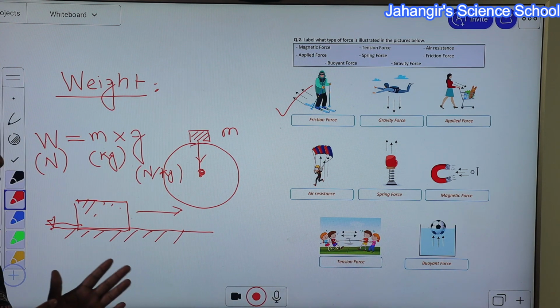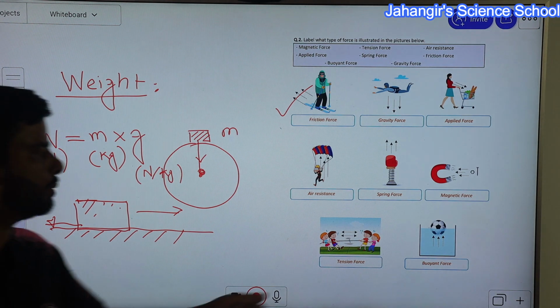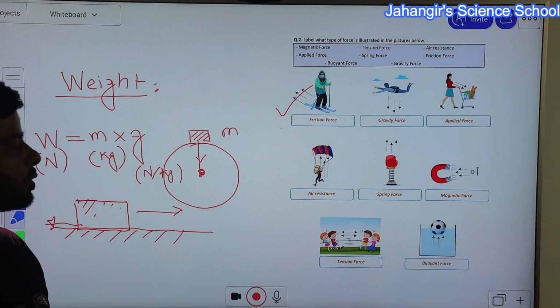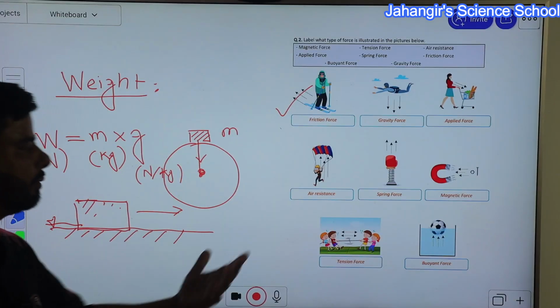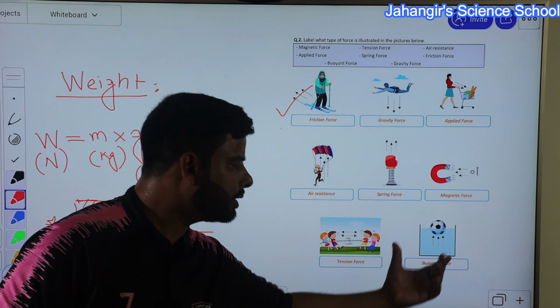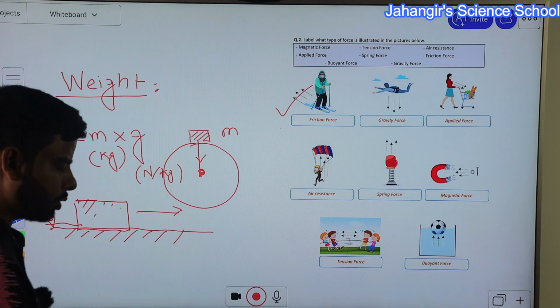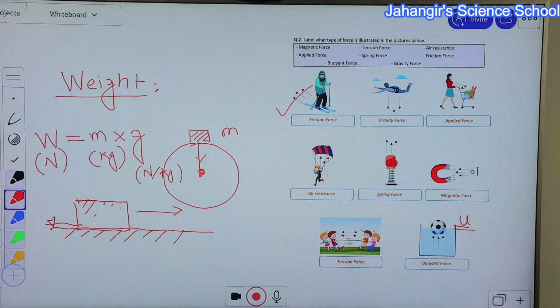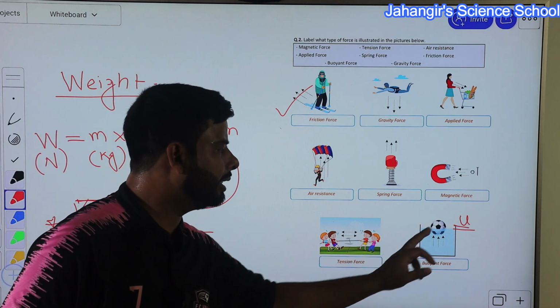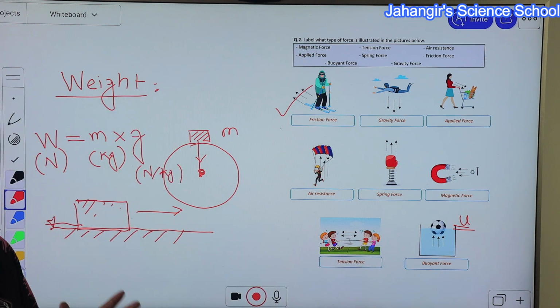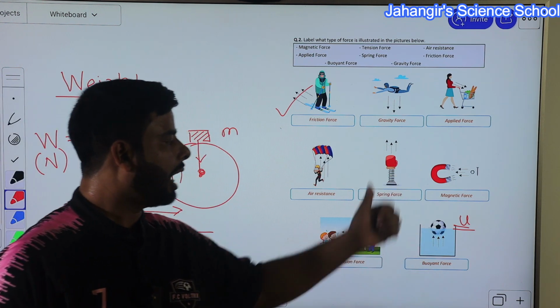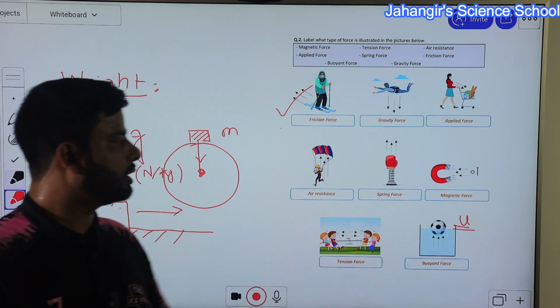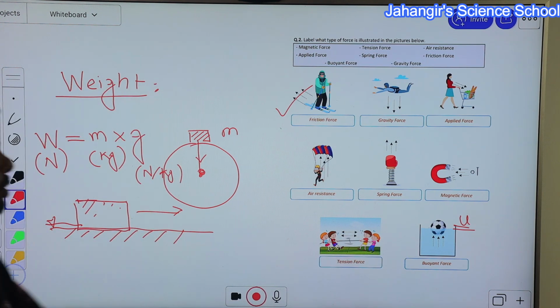Then another force, magnetic force. The mutual attractive or repulsive force between magnetic poles or magnetic material is called magnetic force. Now buoyancy force or upthrust force. This force is also known as upthrust. When any solid object is submerged partially or completely inside a liquid or gas, then molecules of the liquid or gas give an upward force to the solid object. That force is known as buoyancy force or buoyant force or upthrust force.